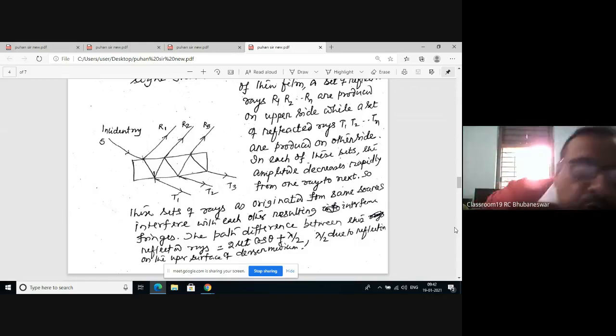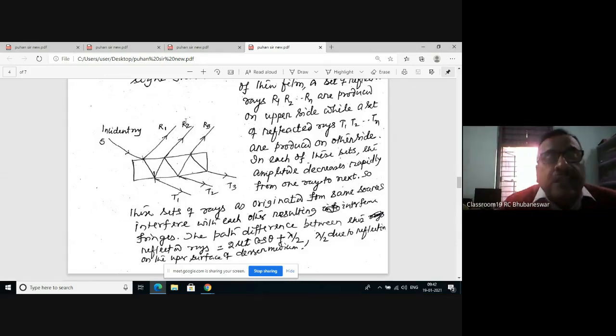Therefore, the set of rays originated from the same source are produced with the division of amplitude, and the set of reflected rays interfere with each other, and also the set of refracted rays interfere with each other. So if you put a screen here, you get the interference pattern due to the reflected component, and on the lower side, you will get the interference pattern due to the interference of transmitted rays.